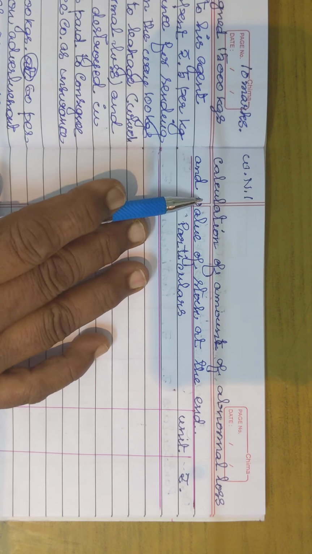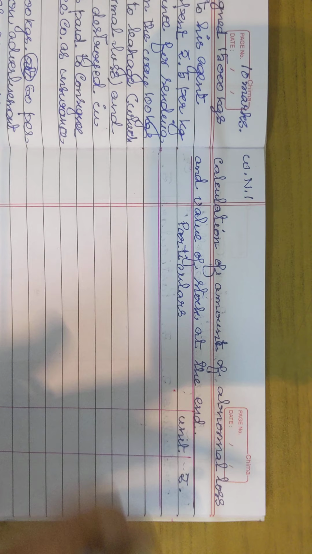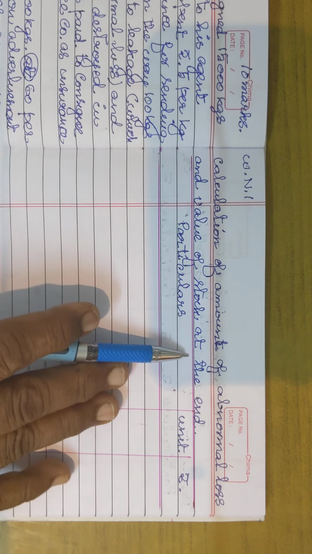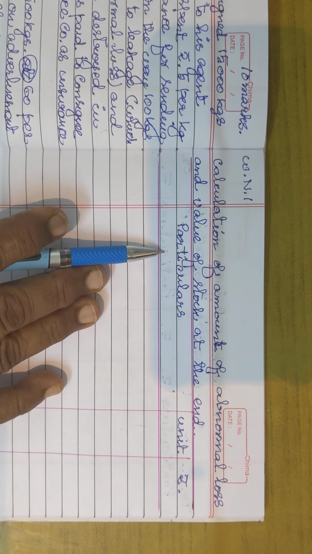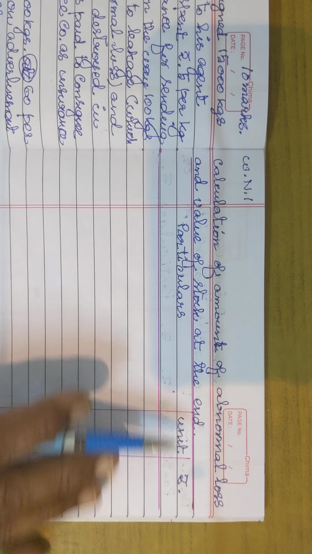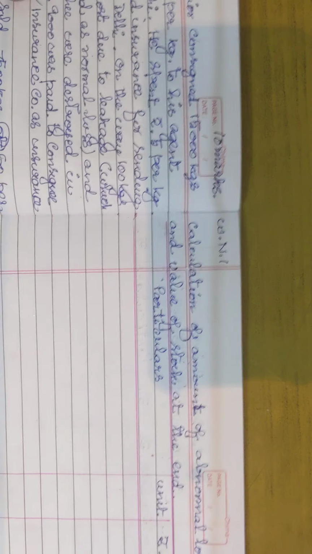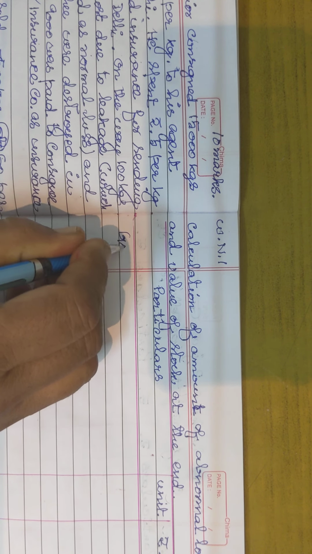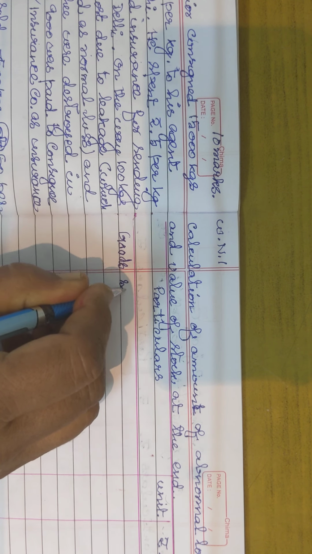First you have to write the heading, working note, and you write calculation of amount of abnormal loss. Presentation is very very important. I am going to calculate the value of closing stock also in the same working note, so that would be very easier for you. Particulars, you write unit and the value you are writing in rupees. We already know from the sum that goods sent on consignment account is 15,000 kgs. So I am writing here goods sent on consignment account. Hope you are able to see it.